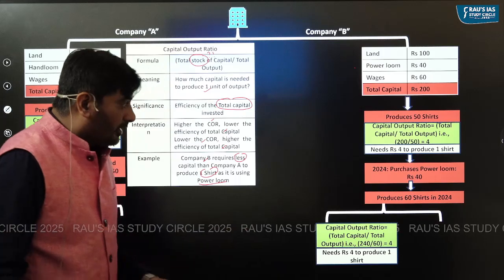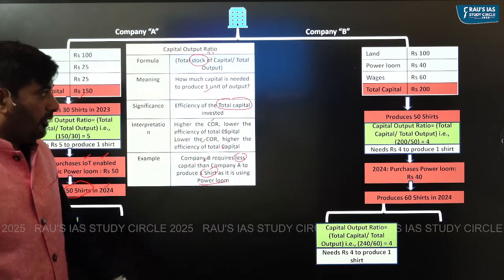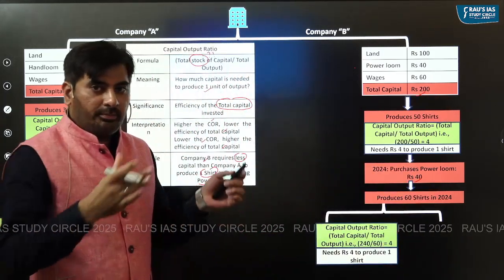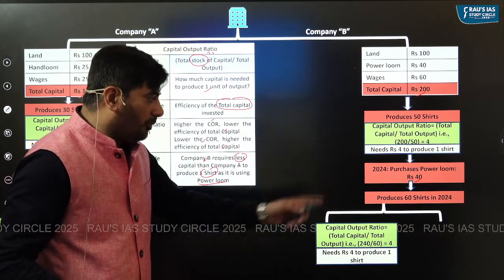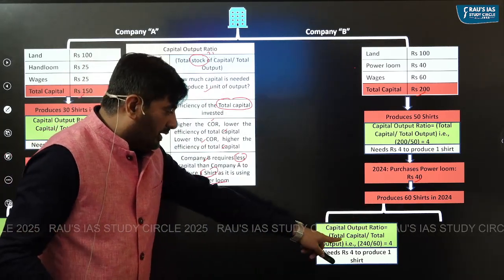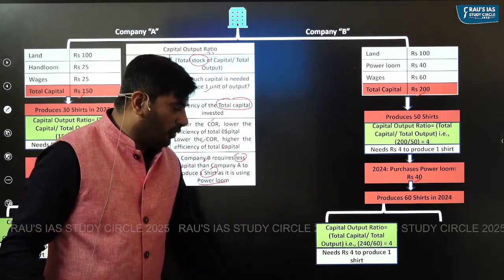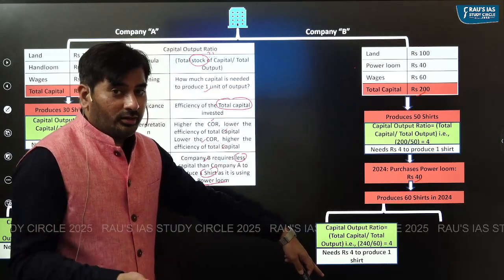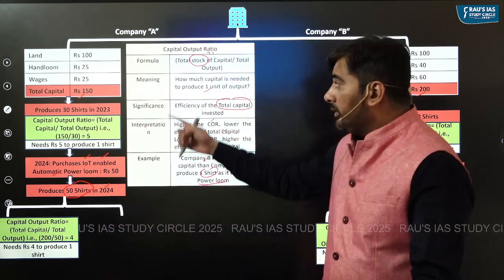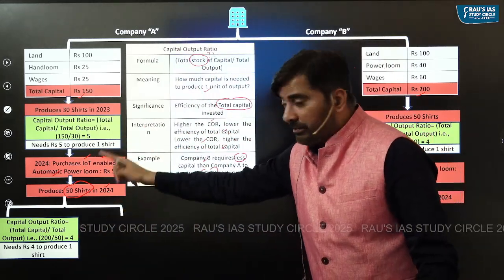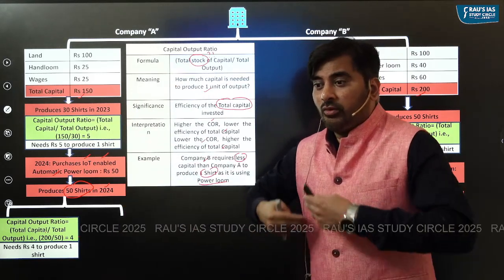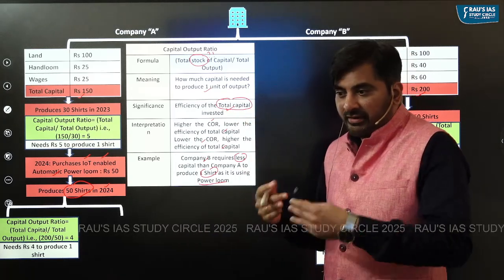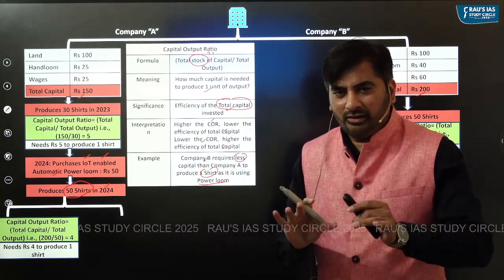Same way, now for company B, capital output ratio: total capital invested last year was 200, this year it is 240. 200 plus 40 is 240, divided by total output 60, right? So 240 divided by 60 is 4. Now it requires 4 rupees to produce one shirt. Has the COR value changed for company B? Obviously not, right? But what has happened to the COR value of company A? The COR value of company A has got reduced. What has happened? The efficiency with which the total capital is utilized, that efficiency has increased. That is COR.